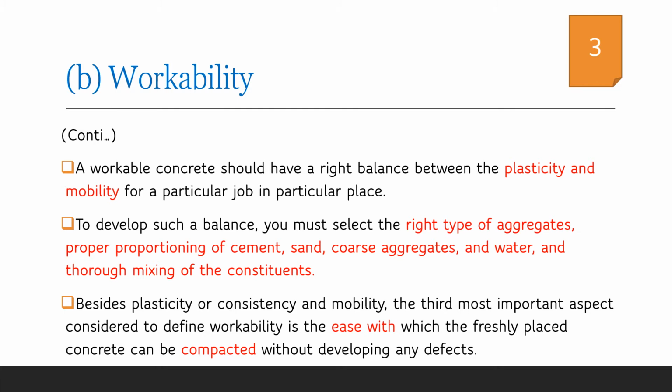For that, we require the right type of aggregates, proper proportioning of cement, sand, aggregates and water, and also thorough mixing of the constituents. In addition to the plasticity and mobility, the third property is the ease with which the compaction can be done. So in order to ensure proper workability, the mix should have proper plasticity, mobility, and it should be able to be compacted easily.